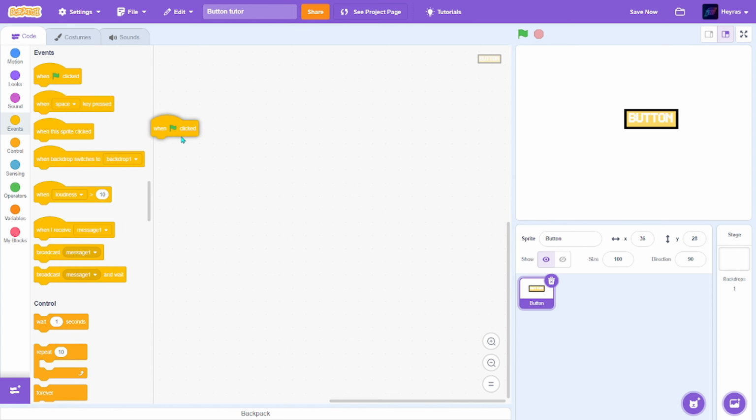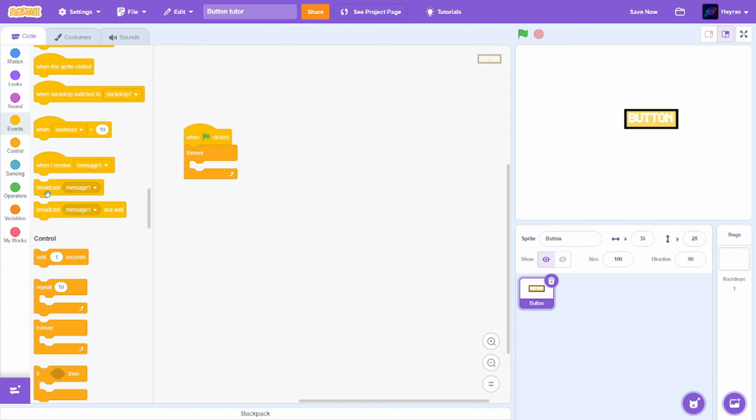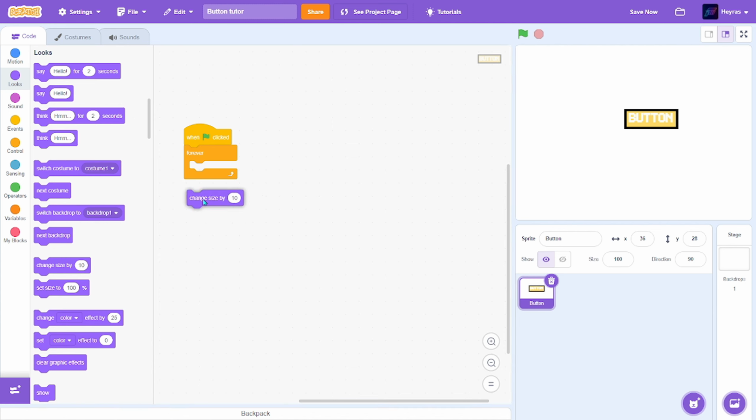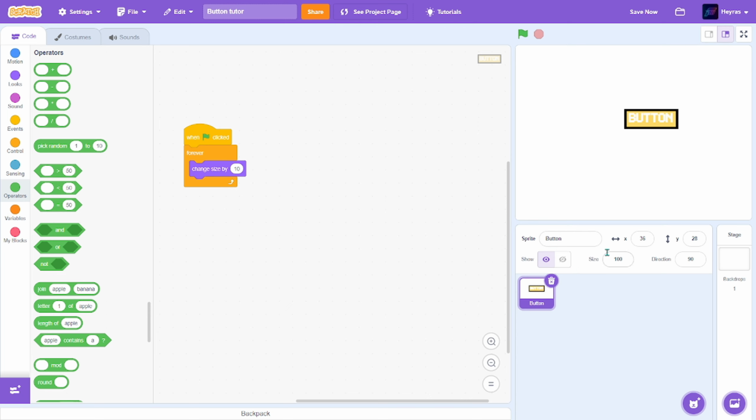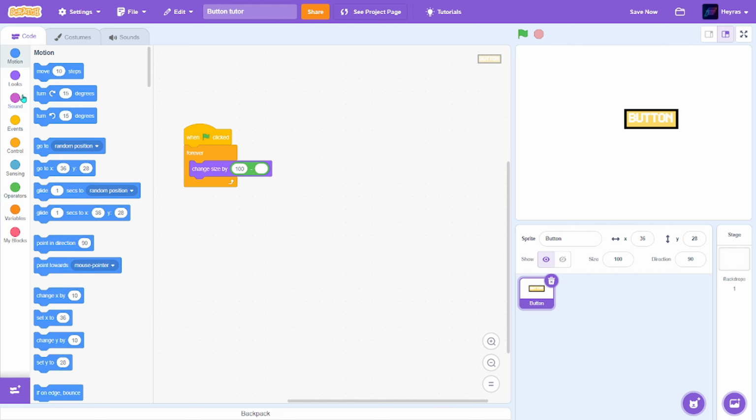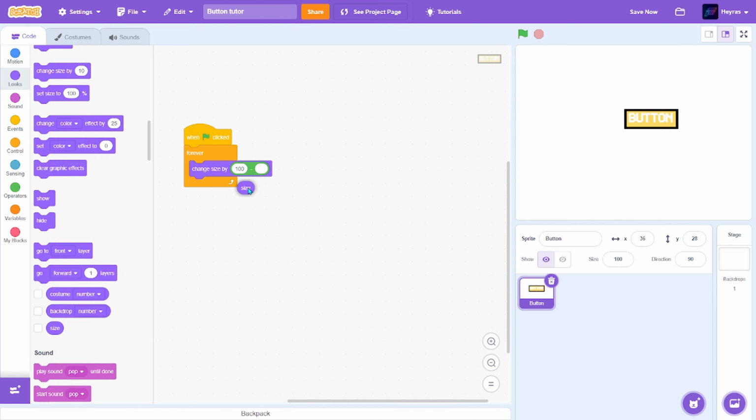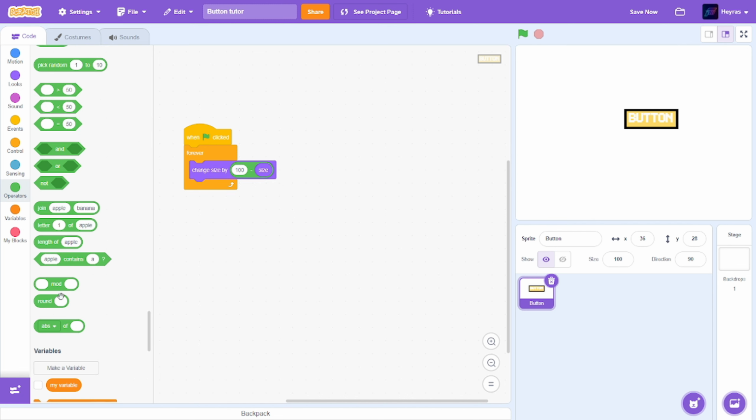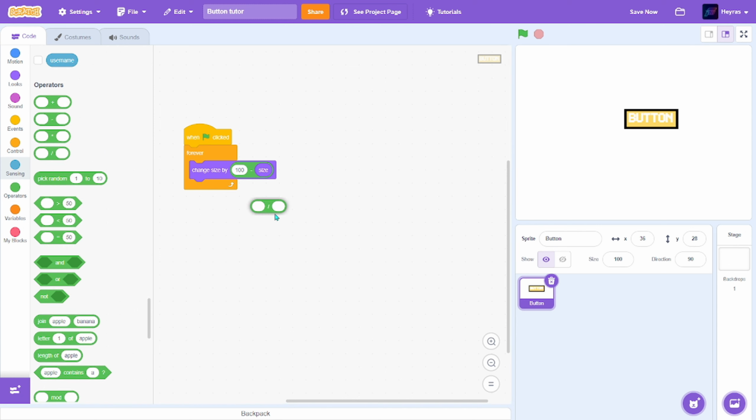And I'm gonna get one green flag clicked. Wherever, go to looks and change size by. So its initial size is 100. So I'm gonna get a minus. I'm gonna subtract 100 from its size, and I'm going to get a division by 2. So right now it really does nothing, like you can't see anything.